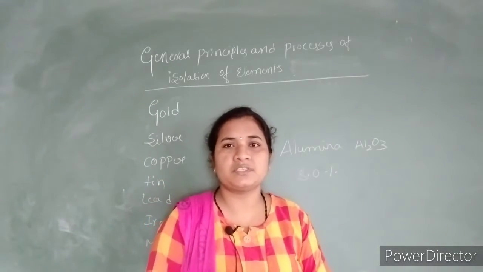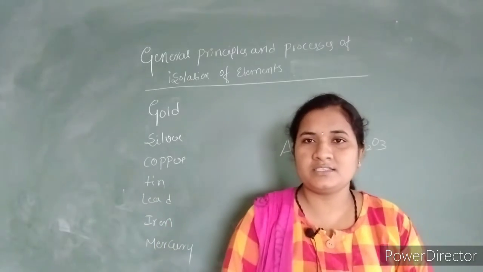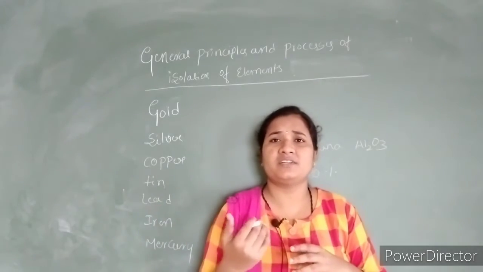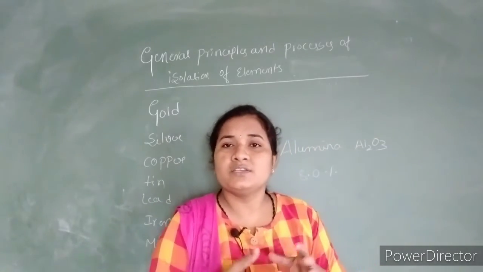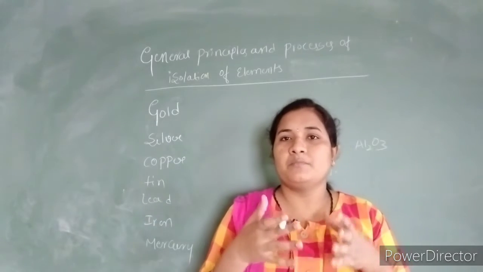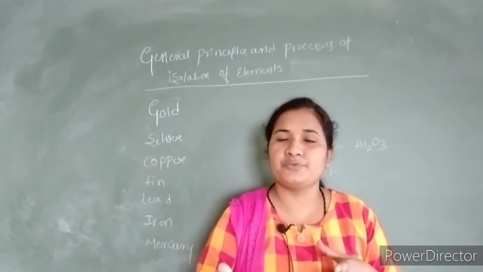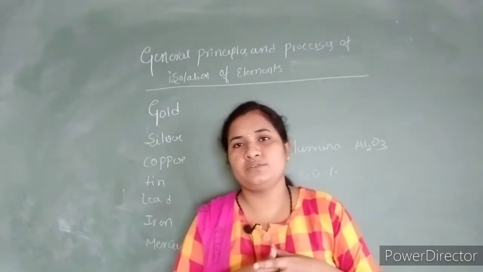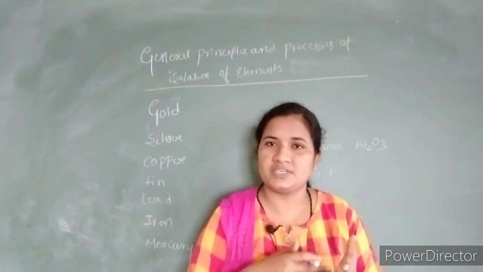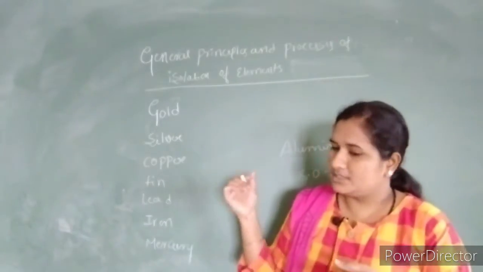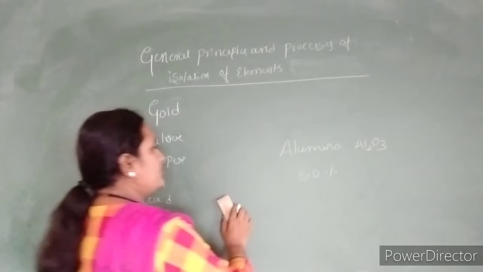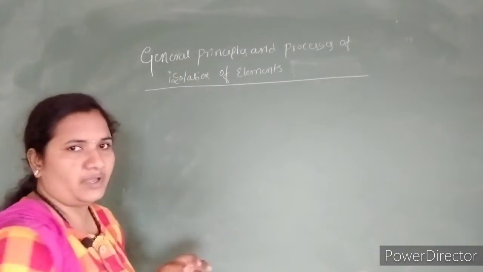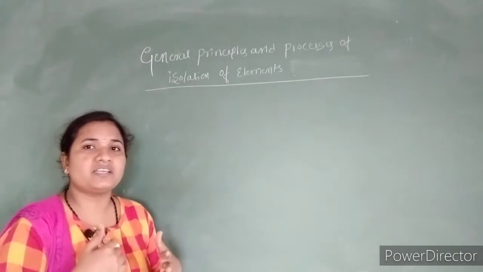All the metal atoms are present in the earth crust, but not in a pure form. They are in a mixed form or a compound form. So whenever we get those materials from the earth crust, we have to purify and extract the metals, and then form ornaments or utensils, whatever we want. In the earth crust not only pure metals are present, they are also present in a combined form. That is why we can define minerals and ores.